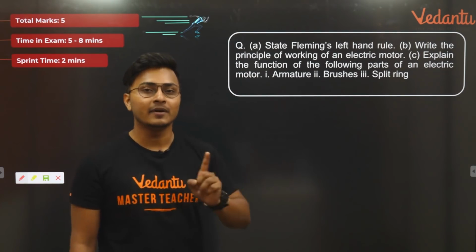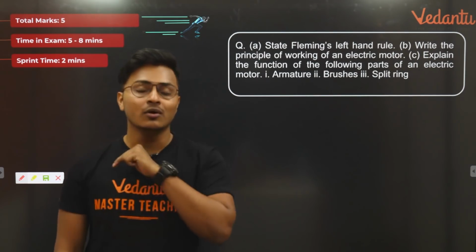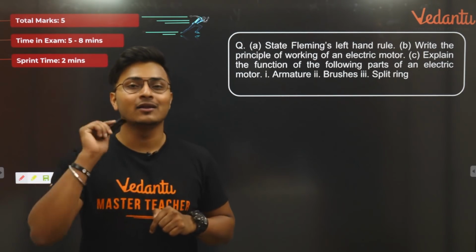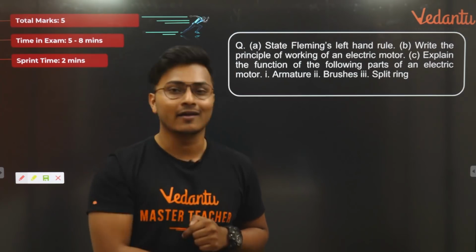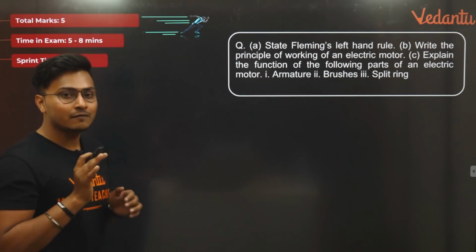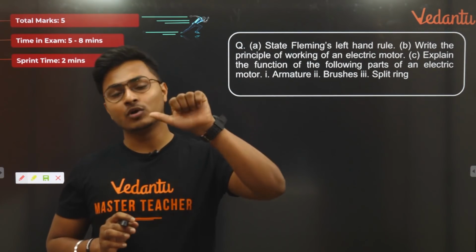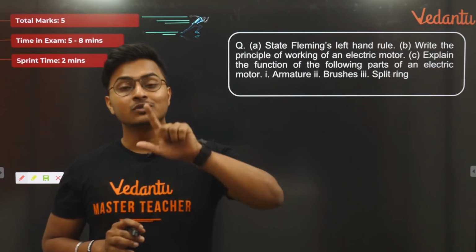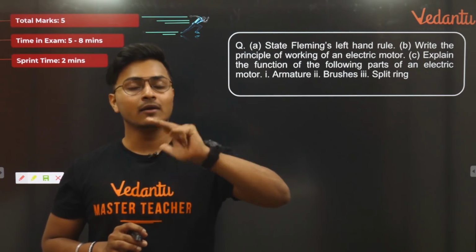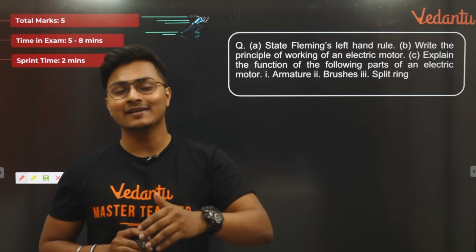Look at that, the 2018 paper has it. It will be there in the 2019 paper also. You can take it in writing from me right now, sir said it is going to come. It is definitely going to come. I can tell you very surely about these two things. A DC motor or AC generator question will definitely come. Apart from that, defects of the human eye, for a sure shot you're going to get it. One numerical from light, yes, you're going to get it.